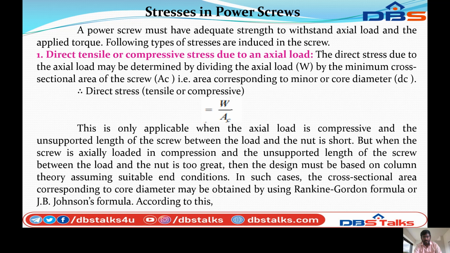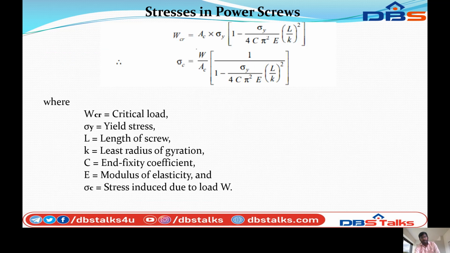In such a case, the cross-sectional area corresponding to the core diameter may be obtained by using the Rankine-Gordon formula or J.B. Johnson's formula. So according to this, W cr is equal to Ac into sigma y into 1 minus sigma y by 4C pi square E into L by K whole square.